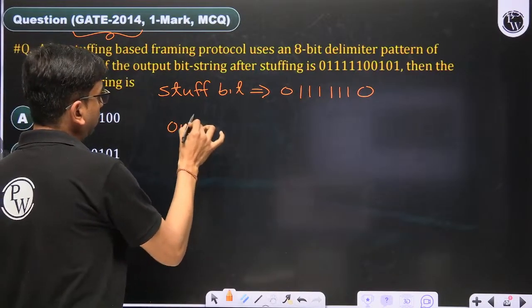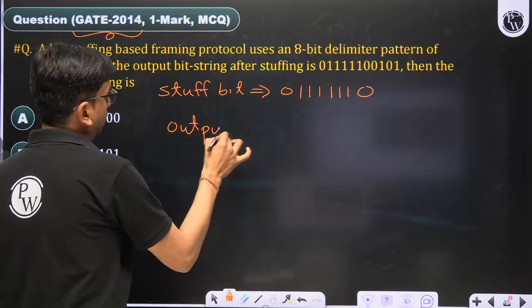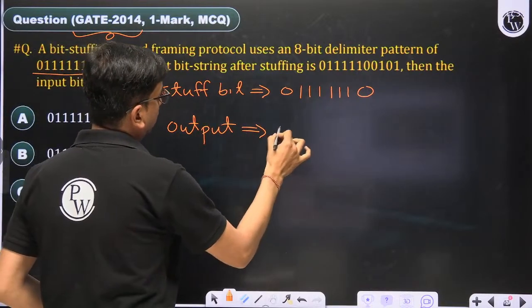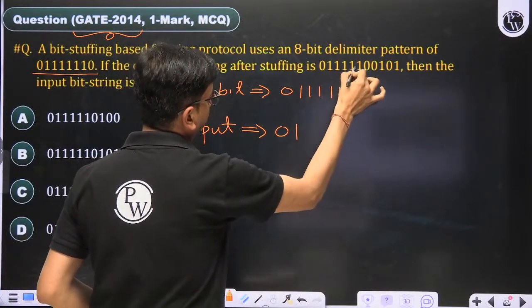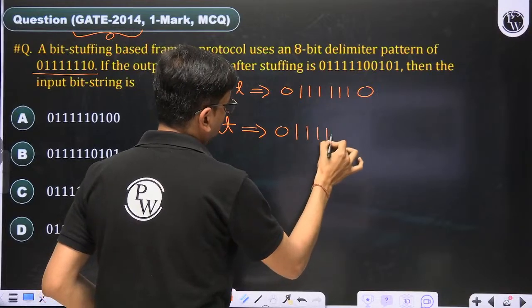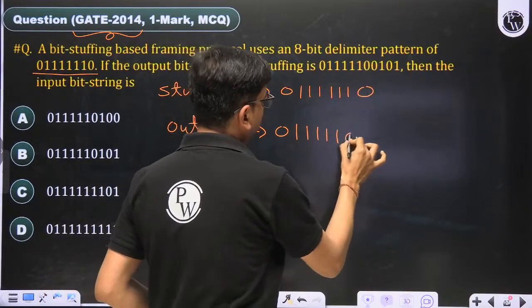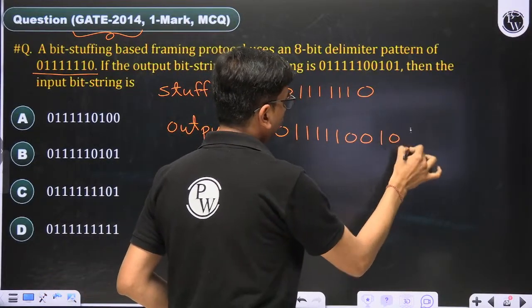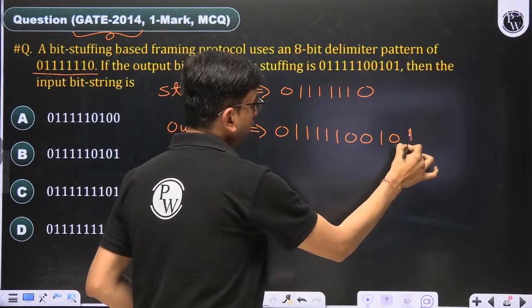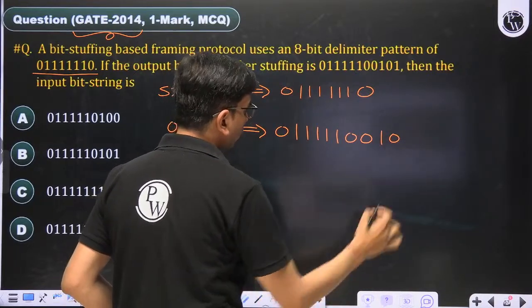The output is given in the question, that is 0, 1, 2, 3, 4, 5 and 0, 0, 1, 0, 1. And it is asking what is the input.